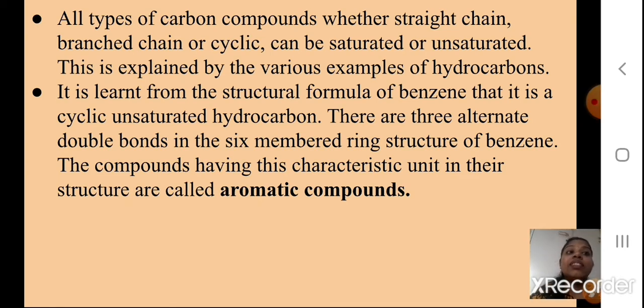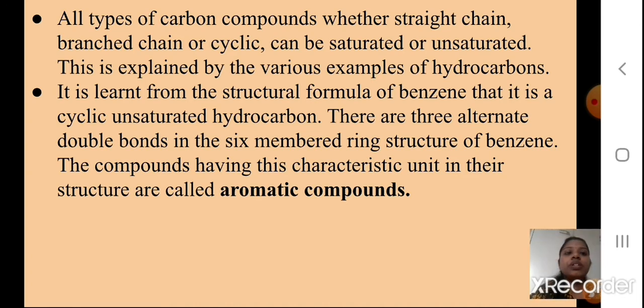There are 3 alternate double bonds in the 6-membered ring structure of benzene. Benzene means there are going to be 6 carbon atoms and there will be alternate double bonds. The compounds having this characteristic unit in their structure are called aromatic compounds. So the compounds which have the benzene ring in their structure, students, you will remember we call them aromatic compounds.